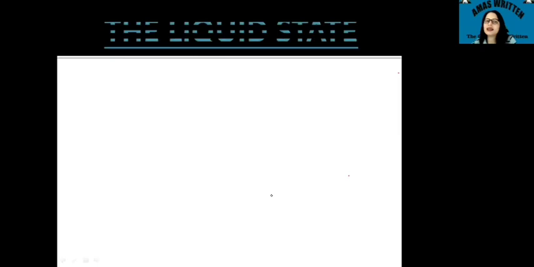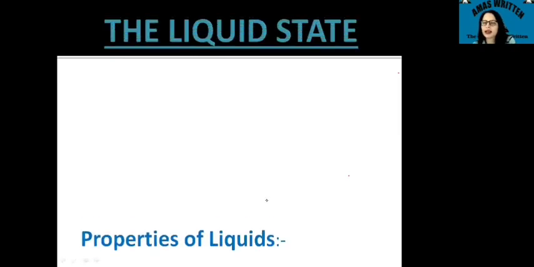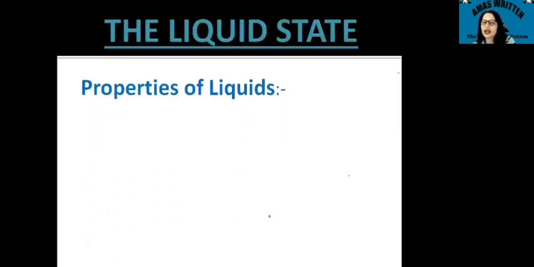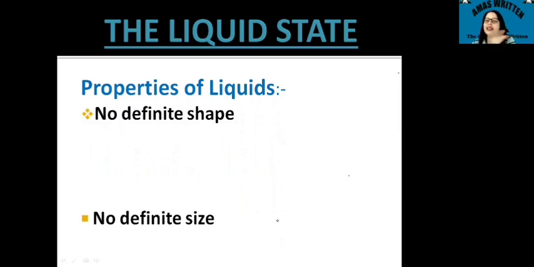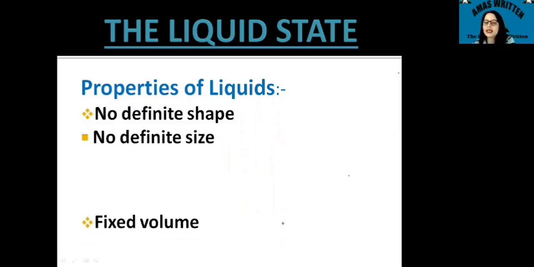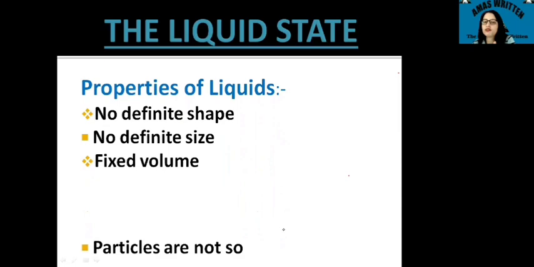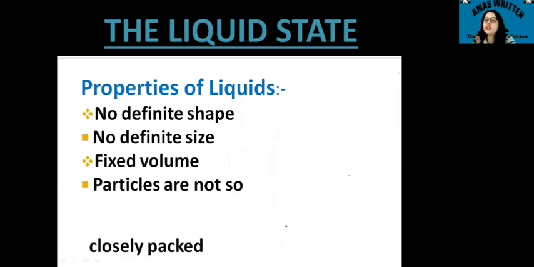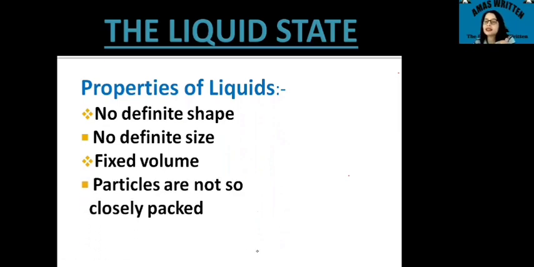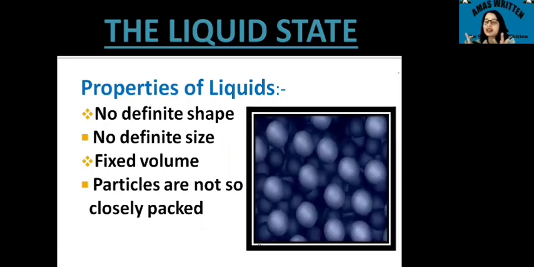Now next is the liquid state of matter. When we talk about the liquid state, certainly as solids have some properties, liquids also have some properties on whose basis we say that a certain state is a liquid state.